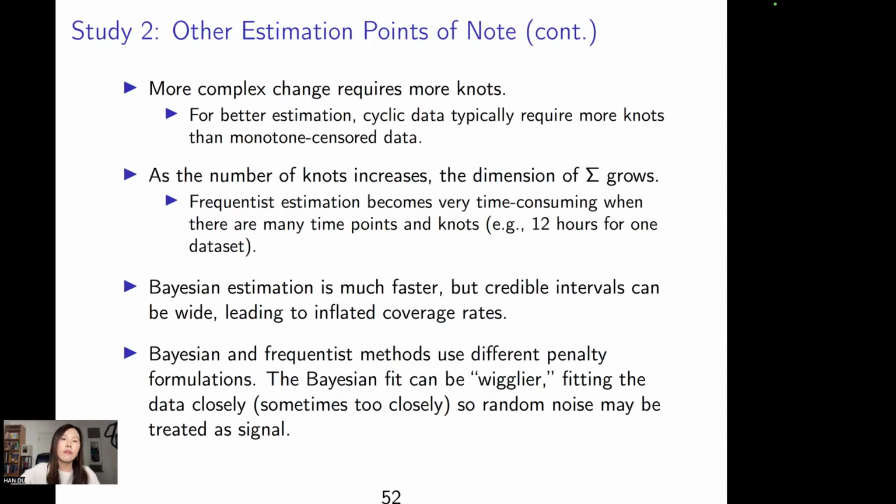So in the end, we find that if you have non-censored data, we still suggest that you use the 2019 paper's method with the block diagonal matrix. It can save time and the performance is good. But if you have censored data, we would suggest that you use the unstructured level 2 covariance matrix. If the frequentist estimation is too time consuming, then you can consider the Bayesian estimation.